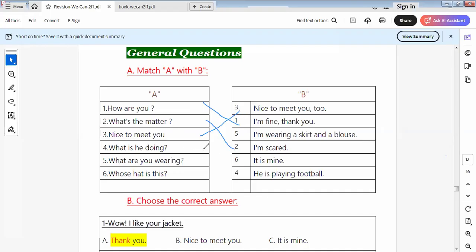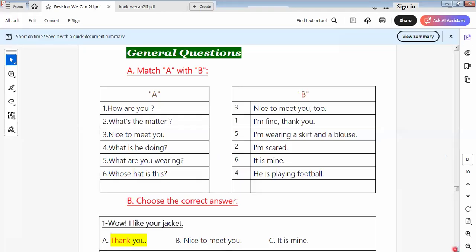What are you doing? As we know during the lesson, when we ask someone about something they're doing, we say what are you doing. We're playing football, we're reading a book, and so on. So here it will be he's playing football. What are you wearing? So here in this part, we took the lesson that we took today. It will be I'm wearing a skirt and blouse. Whose hat is this? We say here it's mine. Okay. Let's go to another exercise question here.